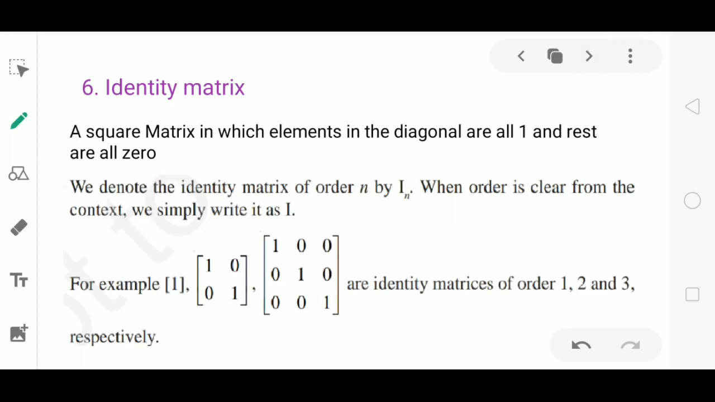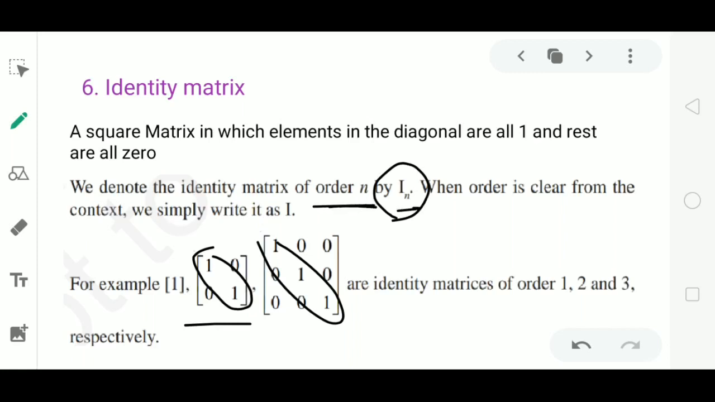Let us see the definition. A square matrix in which elements in the diagonal are all 1 and the rest are all 0. Look at the following example. The elements in the diagonal are all 1 and the rest are all 0. Such matrices are called identity matrices. It is denoted by I_n, where n denotes the order of the matrix. In this example, it is a matrix of order 2, so we denote this as I2. The third example is a matrix of order 3, so we denote it as I3.